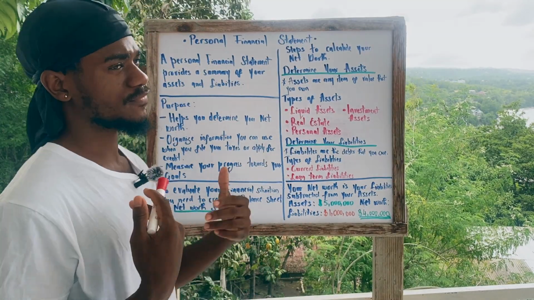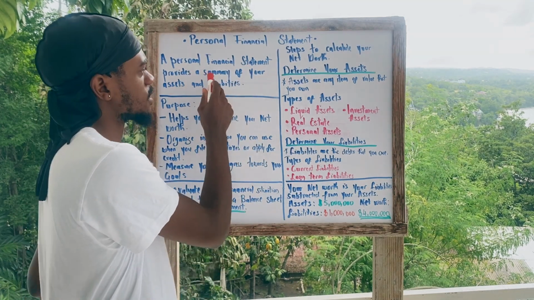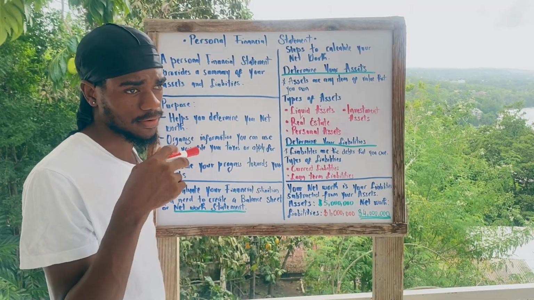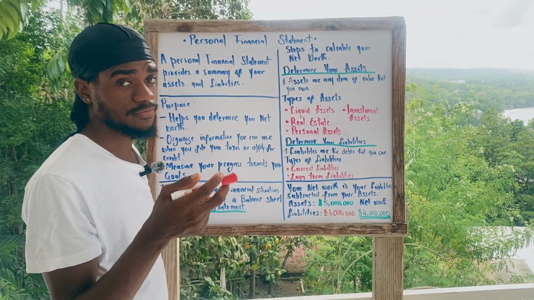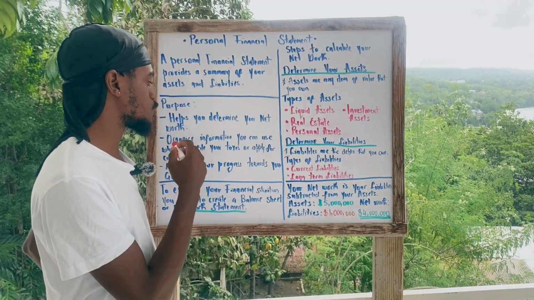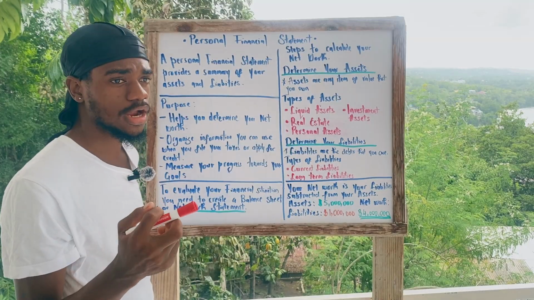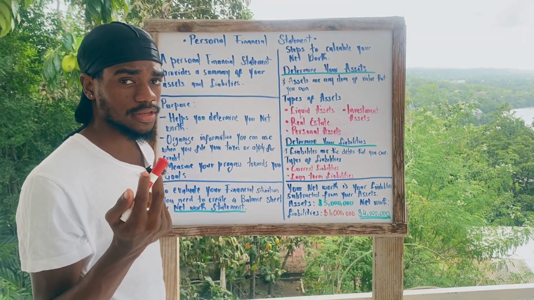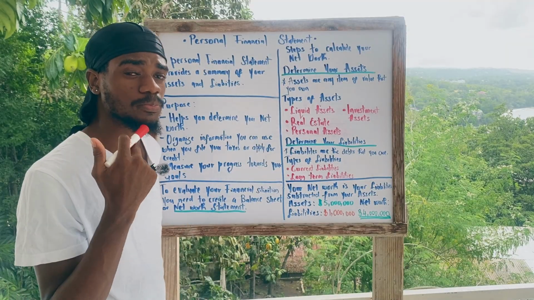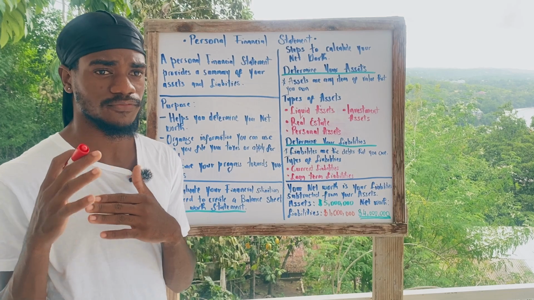So, what is a personal financial statement? A personal financial statement simply provides a summary of your assets and your liabilities. These are the basic purposes of a personal financial statement. It helps you to determine your net worth. It helps you to organize information you can use when you are filing your taxes or when you're applying for a line of credit. It also helps to measure your progress towards your financial goals. So these are the basic purposes of a personal financial statement.